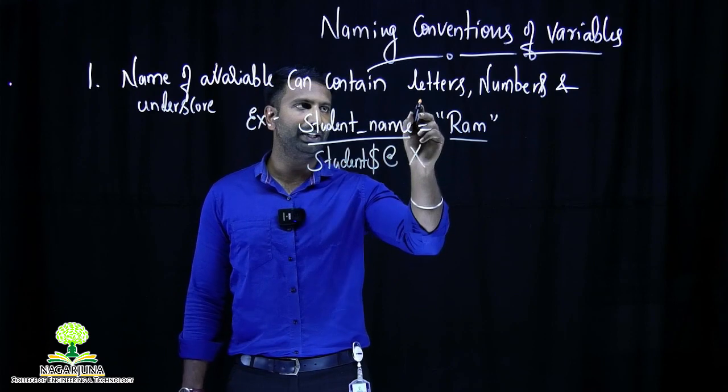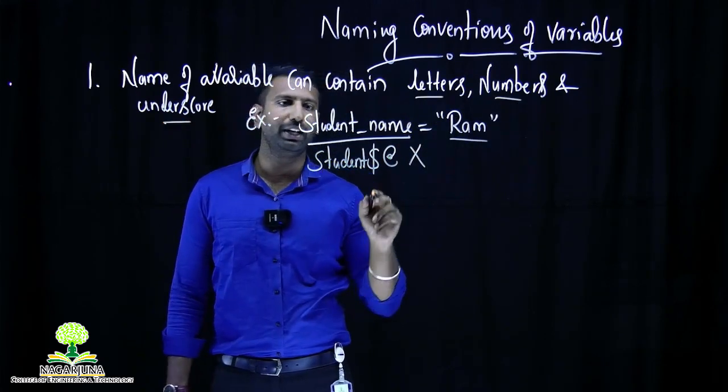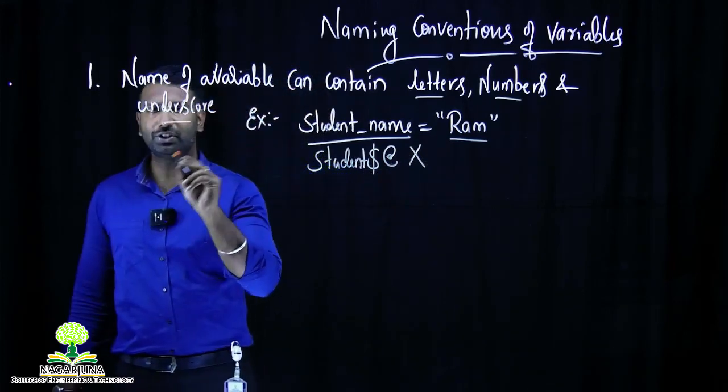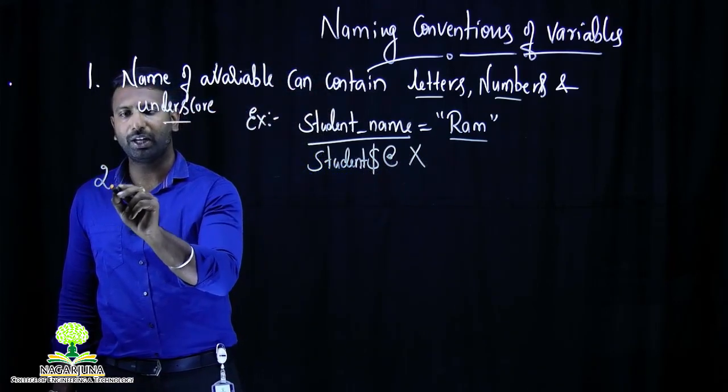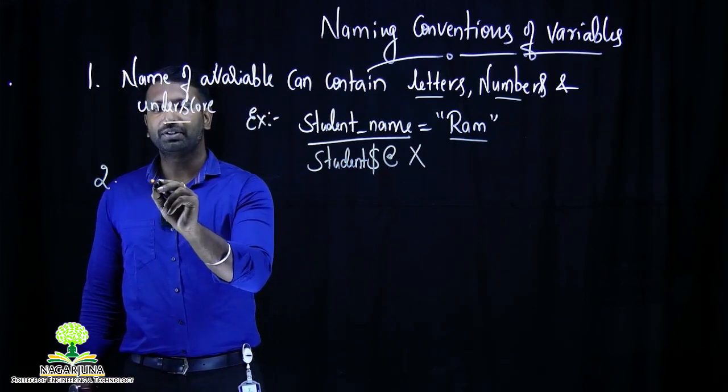Variable names should contain letters, numbers, and underscore. It cannot have any other characters, including special characters. This is the first rule.